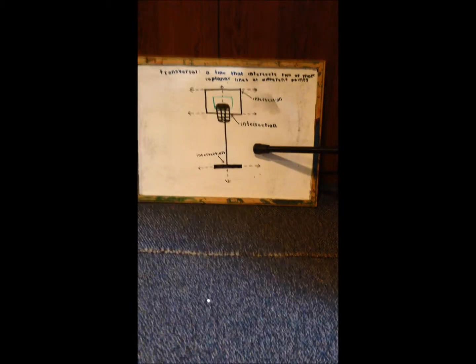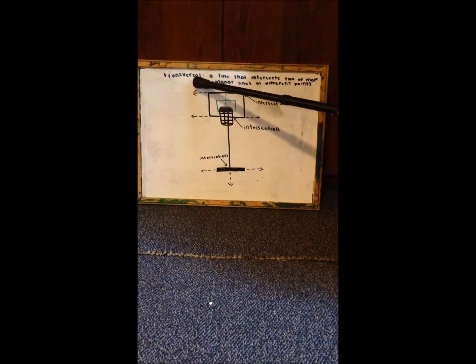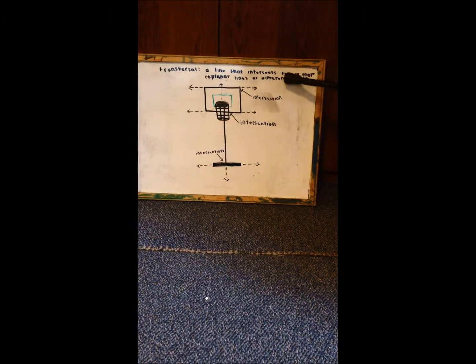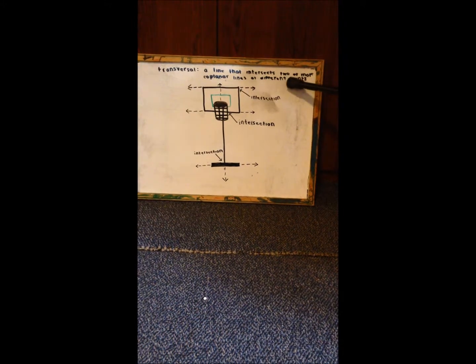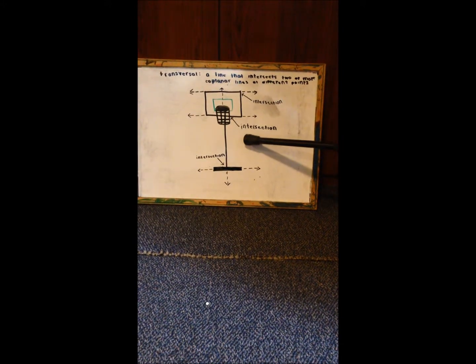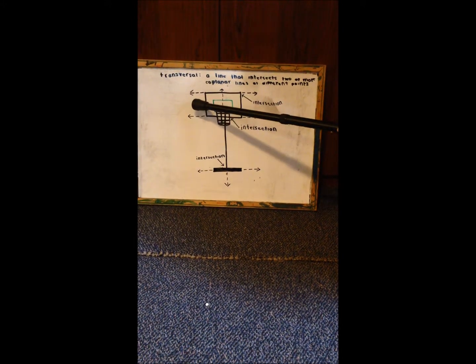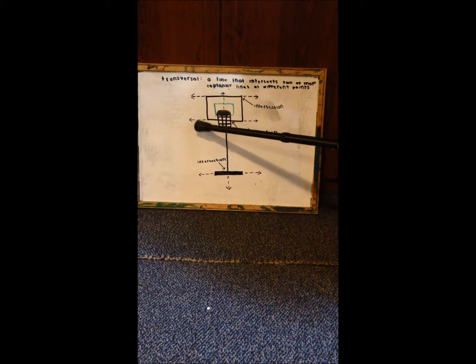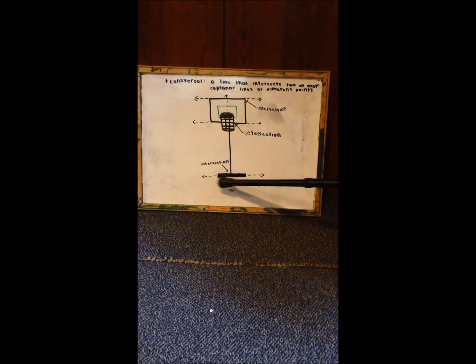The basketball hoop is an example of a transversal because a transversal is a line that intersects two or more coplanar lines at different points. The vertical pole on the basketball hoop intersects the top of the backboard, the bottom of the backboard, and the base of the hoop.